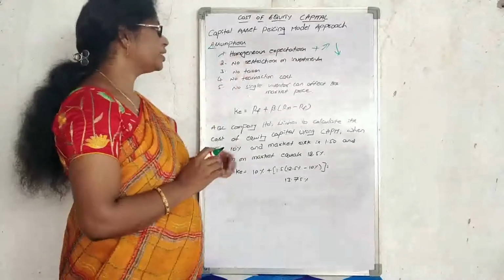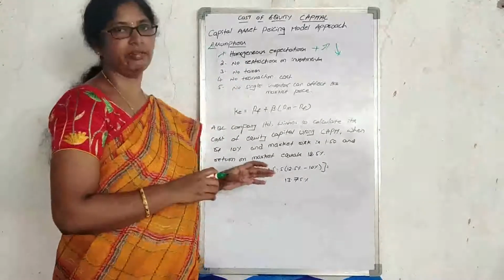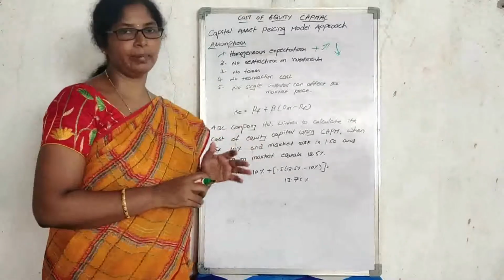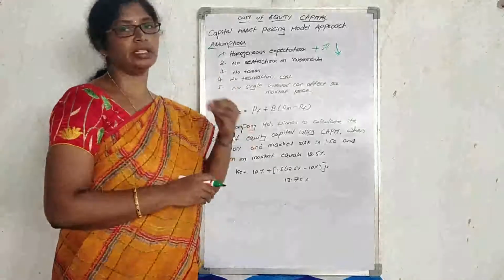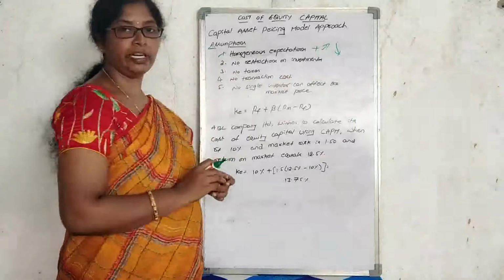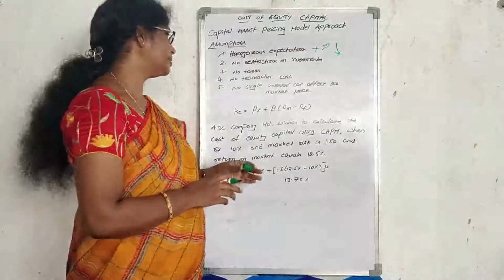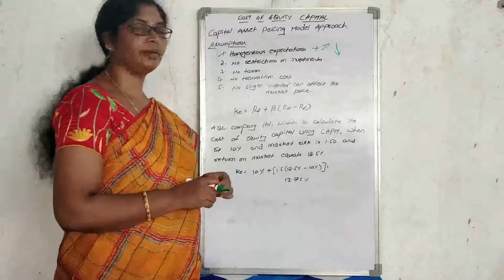And there are no restrictions on investments. We can invest in any company, in any amount, even a huge amount. For investment, there are no taxes and no transaction costs, and no single investor can affect the market price.